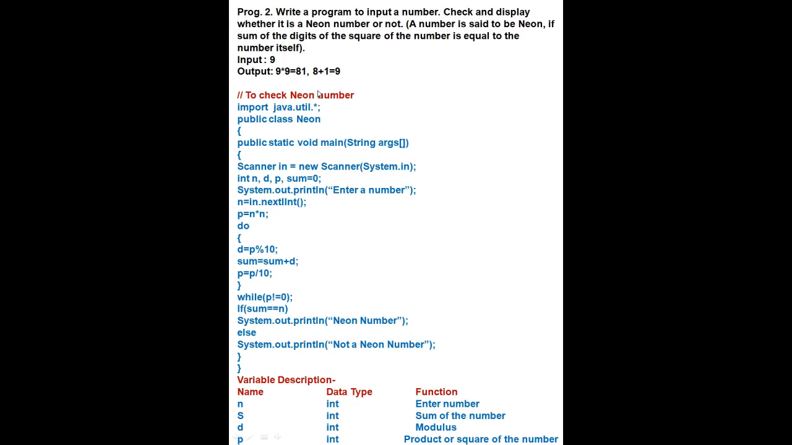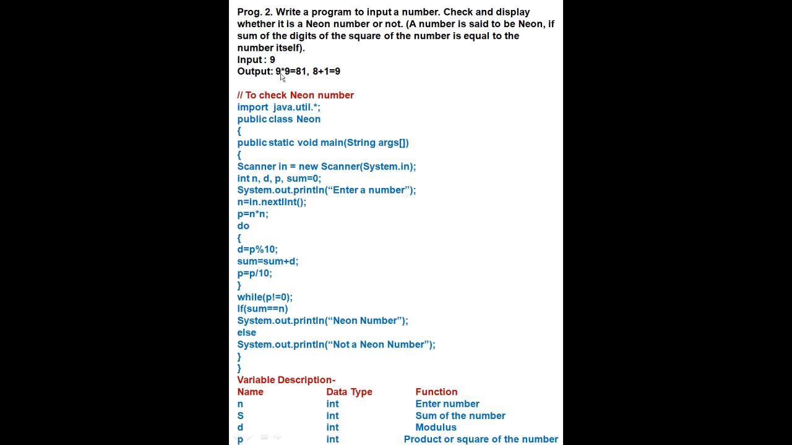So for this we will make a program: import java.util, public class Neon, then curly bracket, public static void main String args, then curly bracket start, Scanner in is equal to new Scanner System.in. The first six lines are the same. Now for this we want int n. In the previous program I had taken num, but here I am taking n. Then d for modulus, p for square of the number, and sum is equal to 0 because we don't know the sum. First we will enter the number, then we will write the data type of that number.